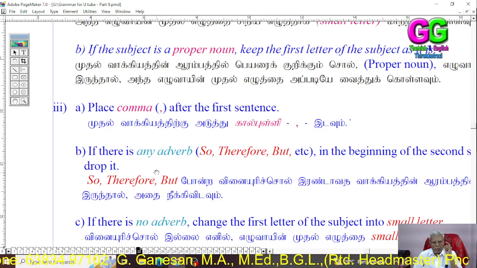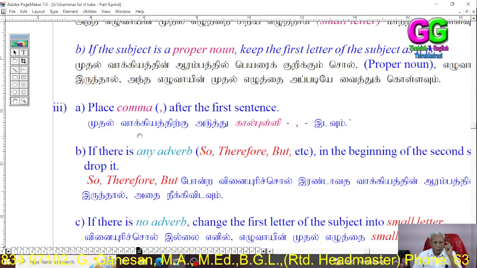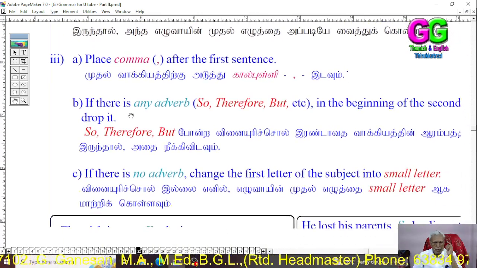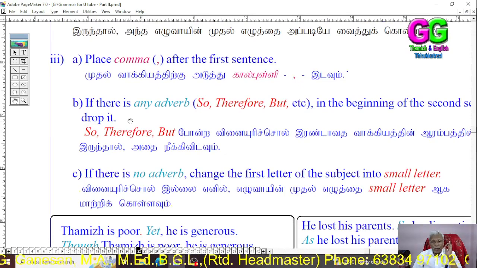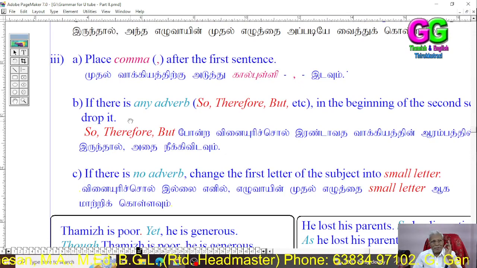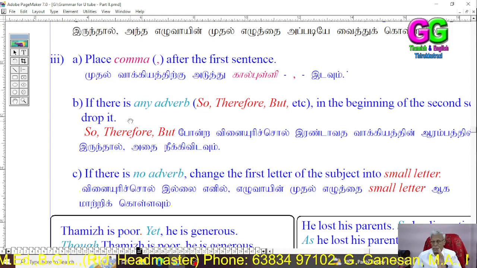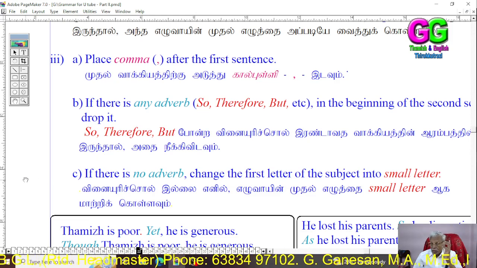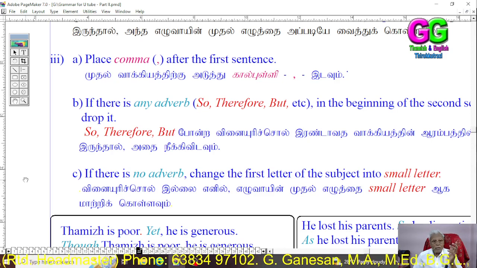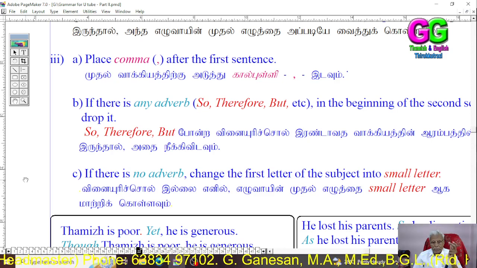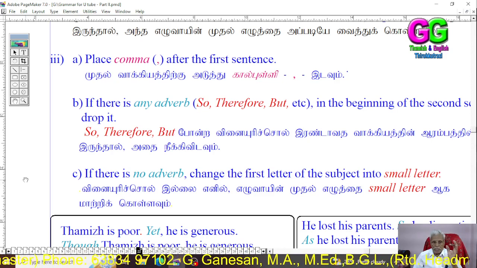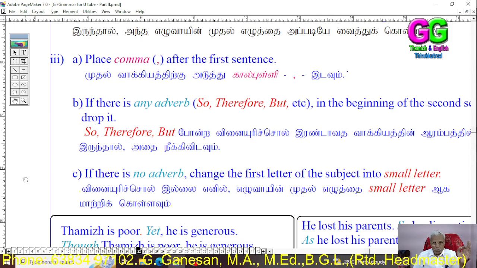But then, if there is any adverb, so, therefore, but, yet, etc., in the beginning of the second sentence, they should be removed.